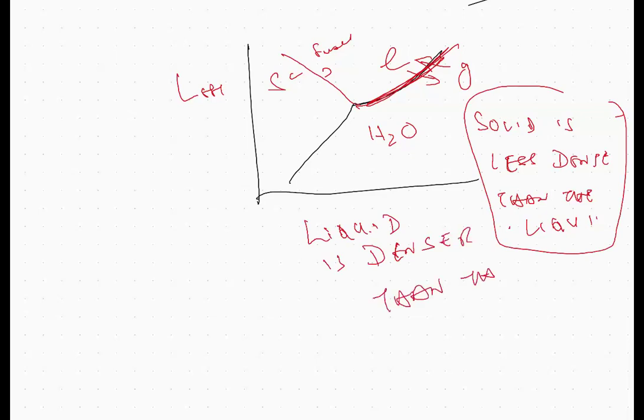Right. The last question for this practice quiz we are doing. If the fusion curve points towards the right, what can it tell? So solid, liquid, gas.